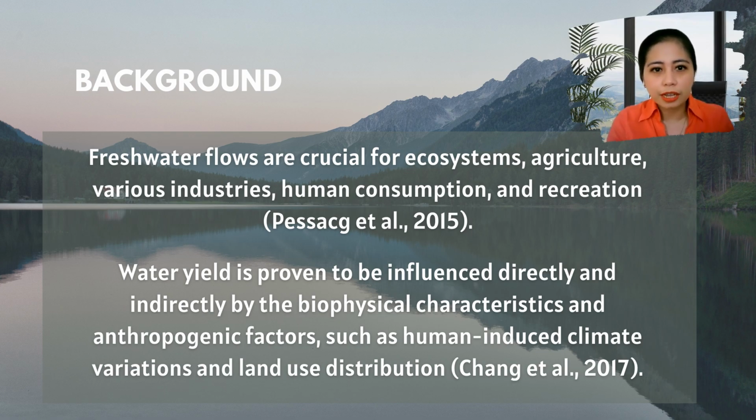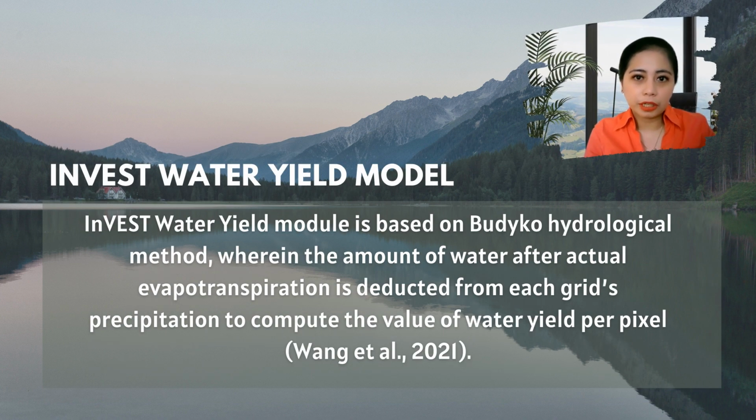Various related studies have come to an agreement that water yield is affected by the biophysical characteristics and anthropogenic factors, including human-induced climate variations and land use distribution. Now let's talk quickly about the model.